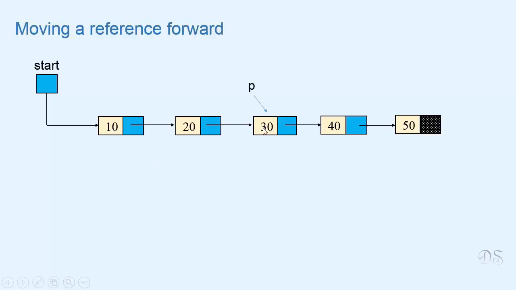Suppose we have this reference P that refers to this node. Now this is P link. It refers to this node. Now if we assign P link to P, then P will start referring to this node. So writing this statement P equal to P link makes P refer to the next node of the list. Or we can say that P has moved one node forward in the list. So this is the statement that we'll repeatedly use to traverse our list.